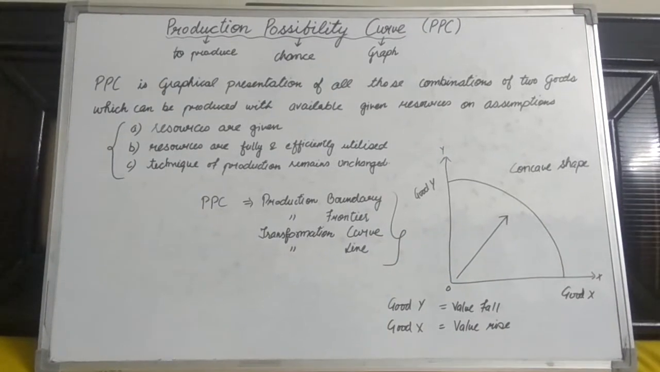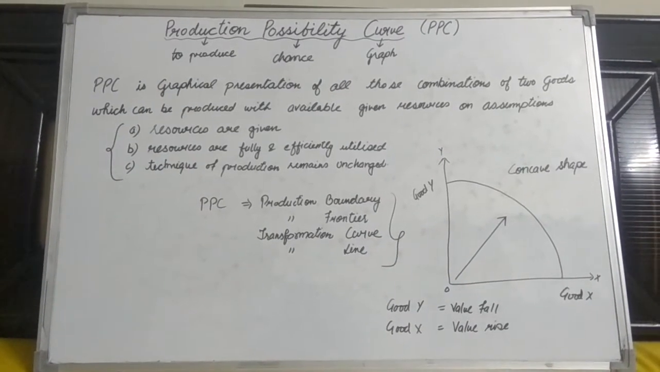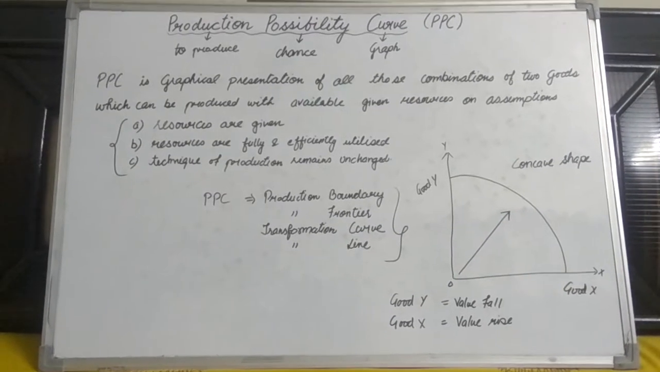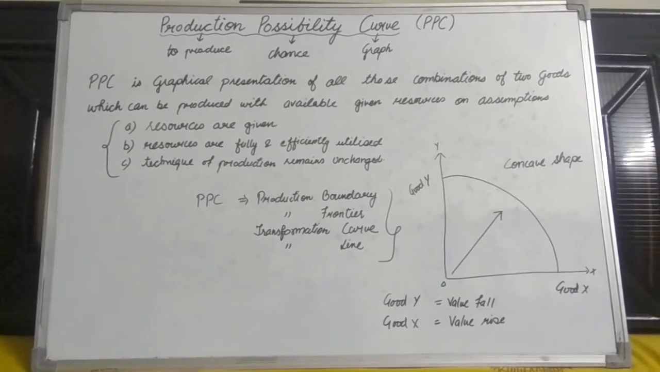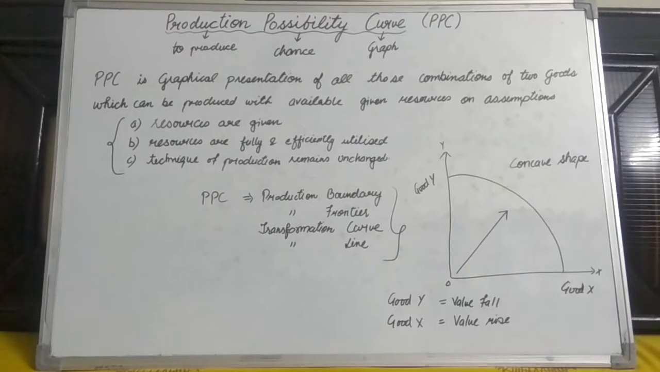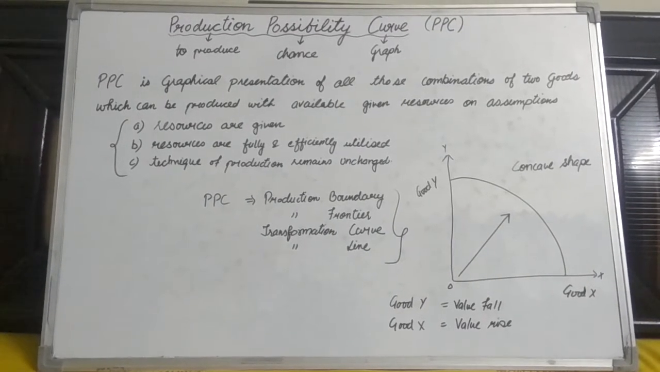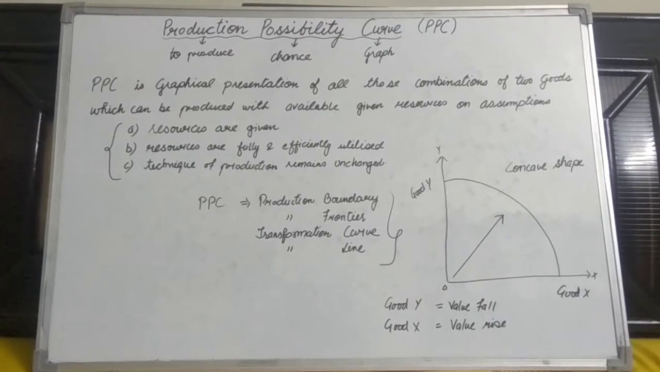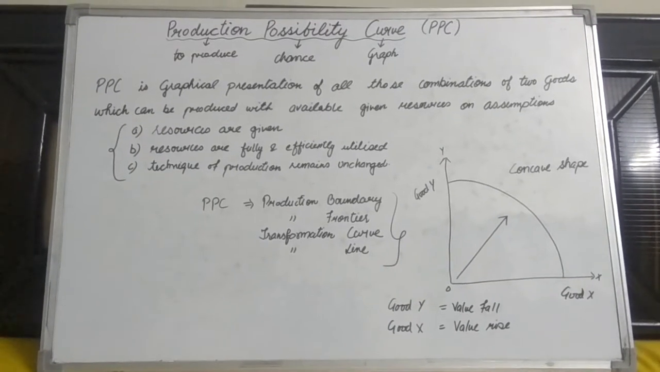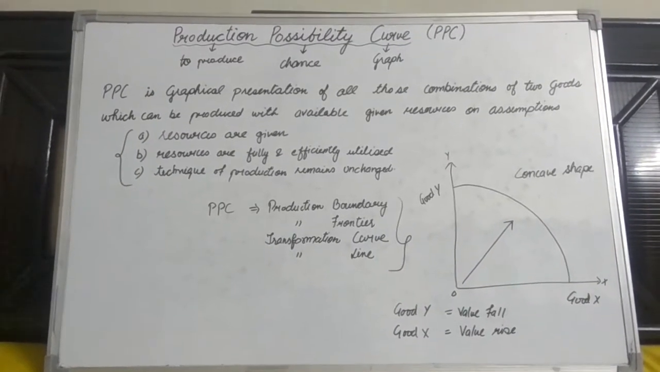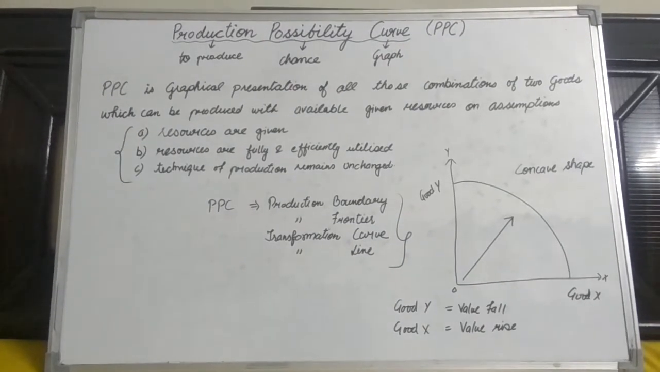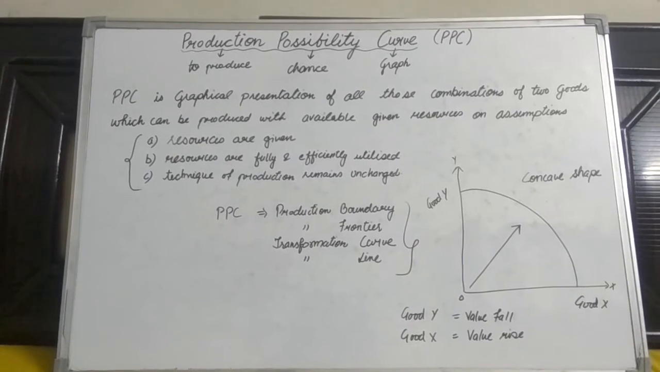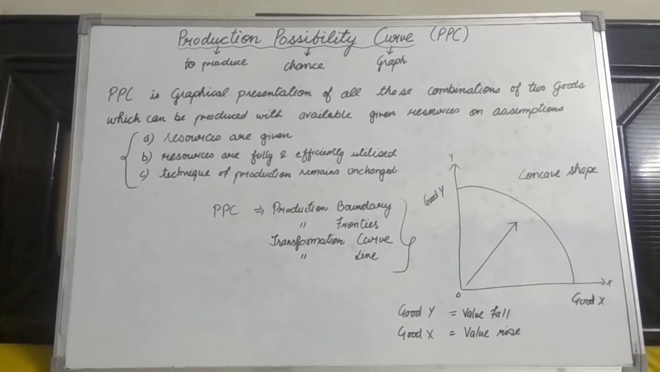Today, we are going to discuss a very important and interesting concept, that is production possibility curve, also termed as PPC. Here, production means the activity of production to produce goods and services. Possibility means all those chances which a producer may have during production, and curve means graphical presentation. So in this concept, let me discuss its definition first of all.